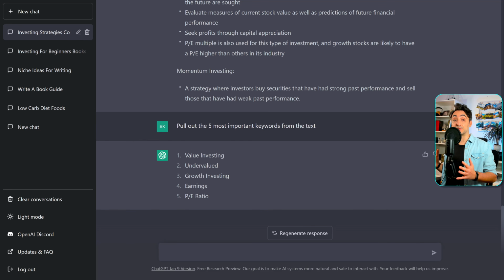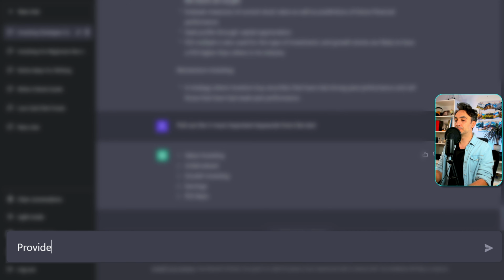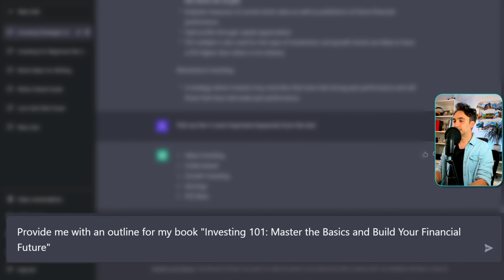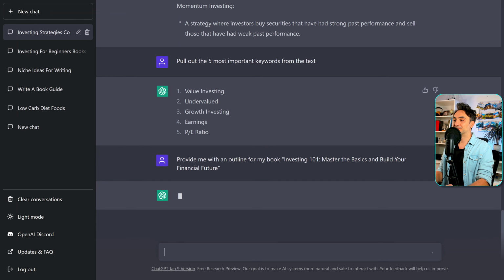And the next step is to create an outline to structure our book. And we can use the help of ChatGPT to generate the outline. So let's see how we can do that. We're gonna write the following: provide me with an outline for my book, and we have this one. Let's go.